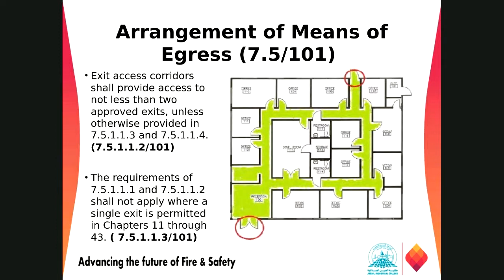Now here we have the requirement for the arrangement of the means of egress. As per 7.5.1.2 of Life Safety Code 101, we should have at least two means of egress, approved exits, unless otherwise provided in other parts of the code. Sometimes the two-exit requirement may not apply for some specific occupancy groups, based on chapter 1 to chapter 43. We have to follow those requirements.